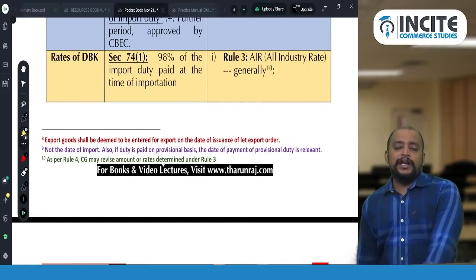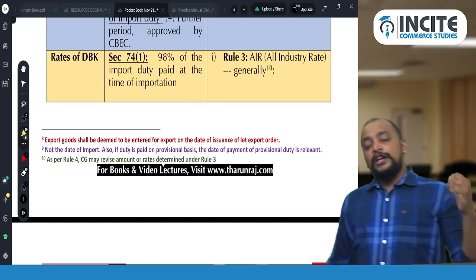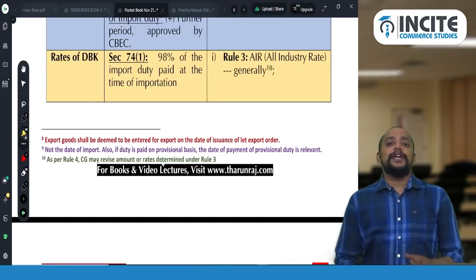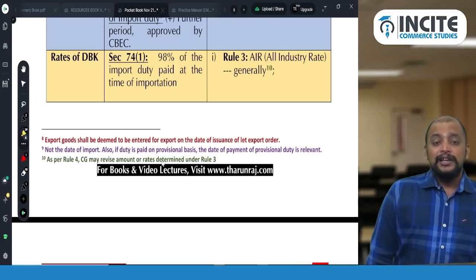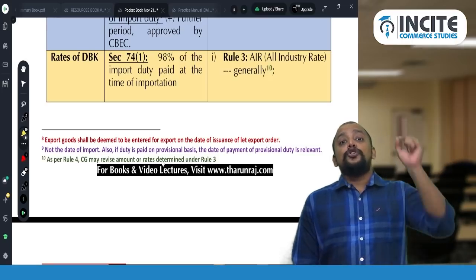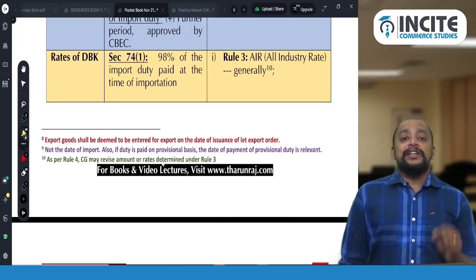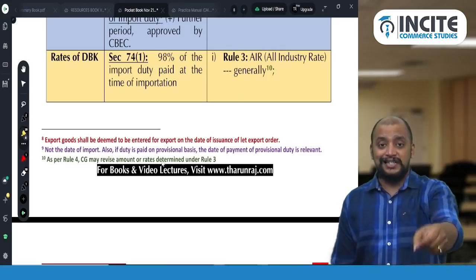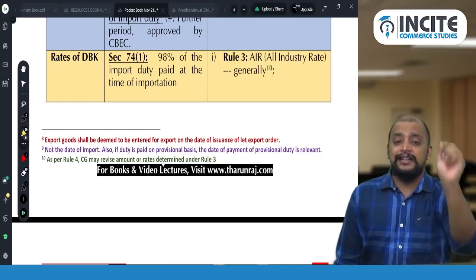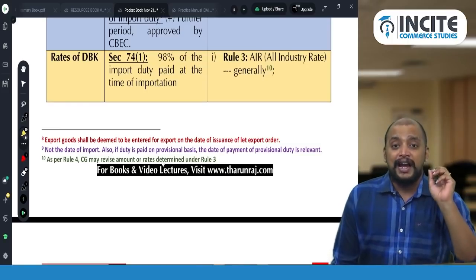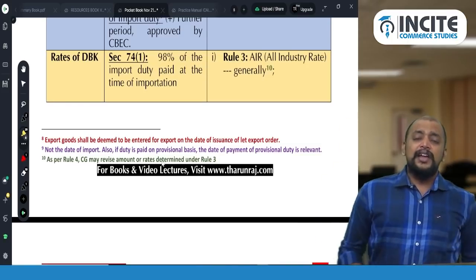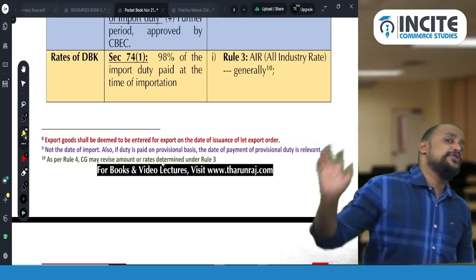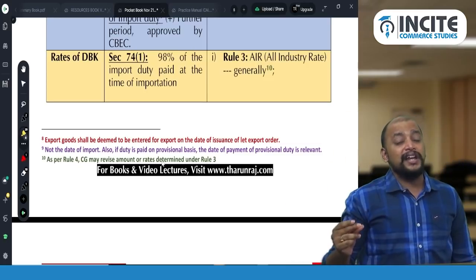Section 74 subsection 1. What is 74 subsection 1? Imported goods are exported as such without being put to use. Then in that case, 98% of the total customs duty, when I say total customs duty, basic customs duty, social welfare surcharge, CGST, IGST, and anti-dumping duty, safeguard duty and anti-subsidy duty, everything. So 98% of the total customs duty paid you will be getting as a refund under 74.